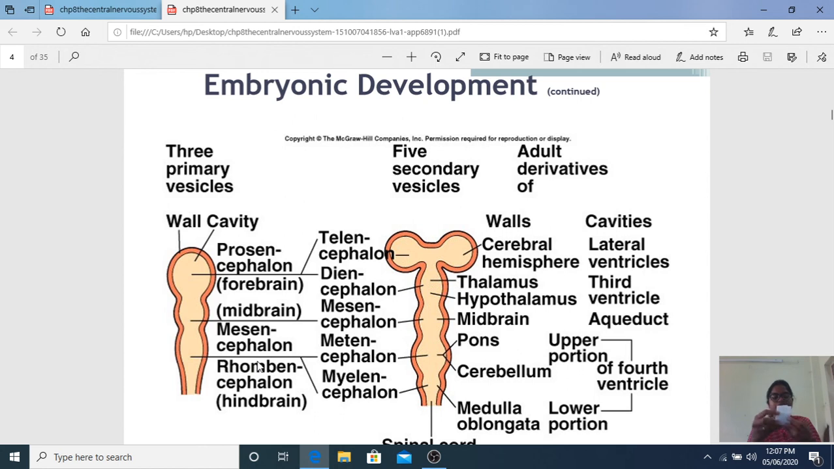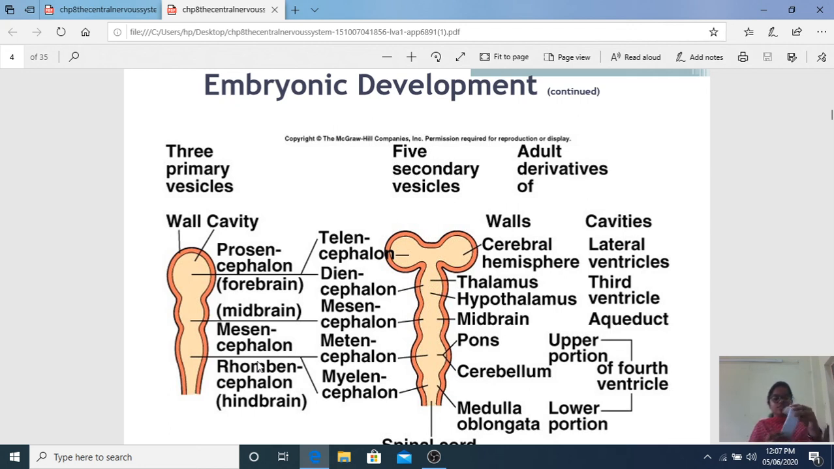The prosencephalon divided into two is called the telencephalon and the diencephalon. The telencephalon forms the two cerebral hemispheres. The diencephalon forms the thalamus and the hypothalamus. Now coming to the midbrain, the mesencephalon only develops into the midbrain. The rhombencephalon is again divided into two parts, metencephalon and myelencephalon. The metencephalon gives the pons, and the myelencephalon gives the medulla oblongata, which continues as the spinal cord.